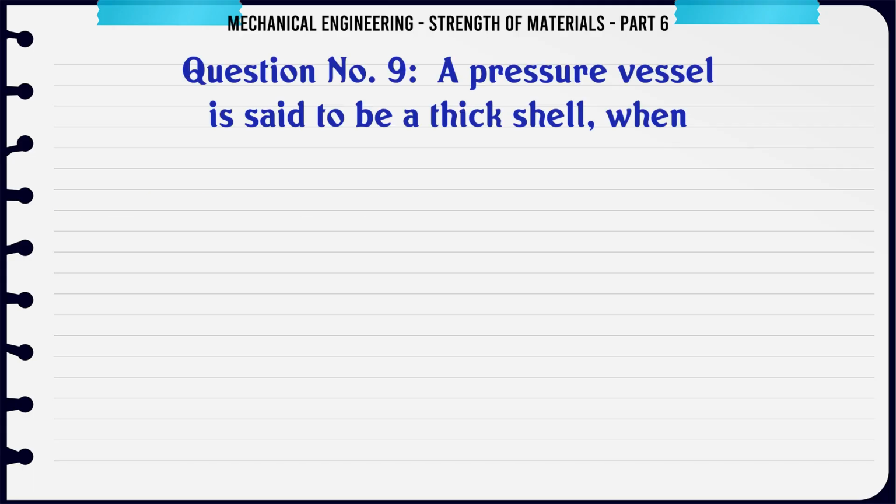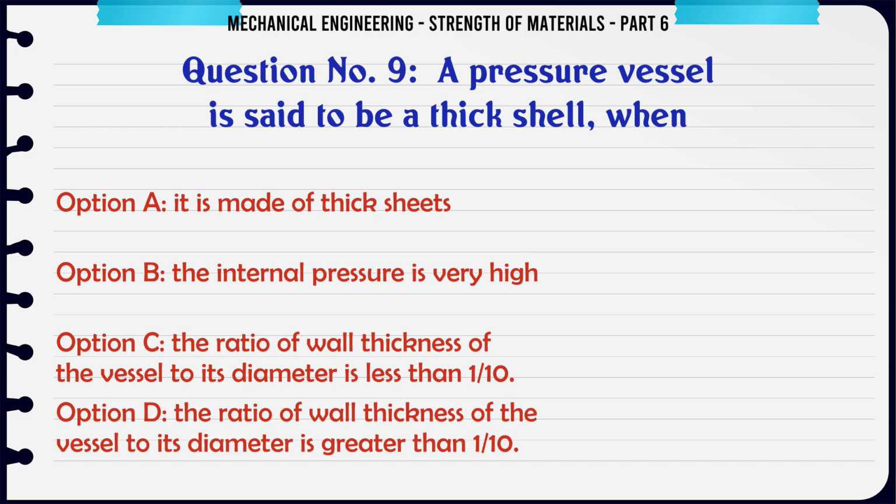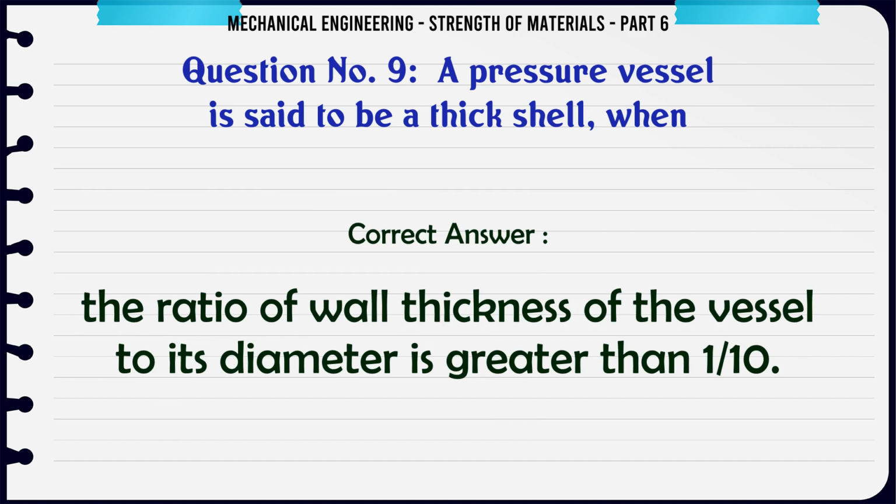A pressure vessel is said to be a thick shell when A. it is made of thick sheets, B. the internal pressure is very high, C. the ratio of wall thickness of the vessel to its diameter is less than 1/10, D. the ratio of wall thickness of the vessel to its diameter is greater than 1/10. The correct answer is the ratio of wall thickness of the vessel to its diameter is greater than 1/10.